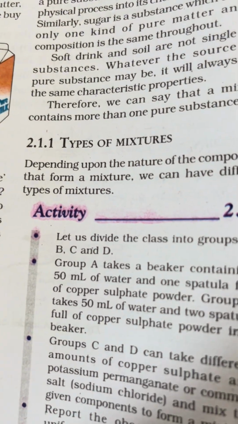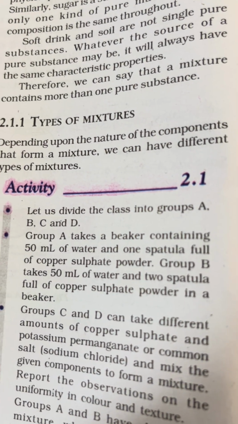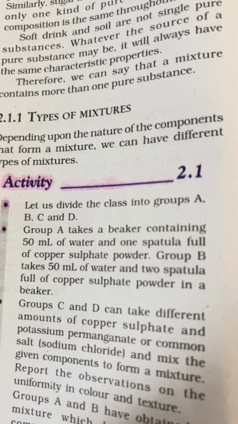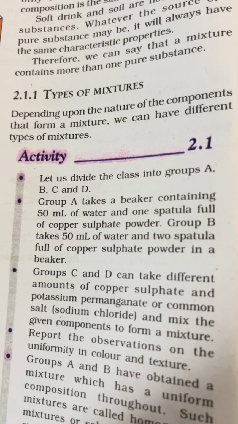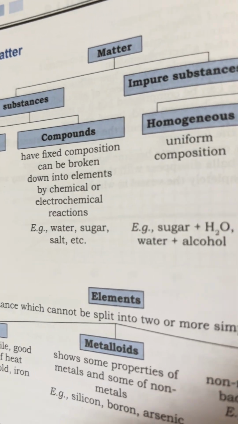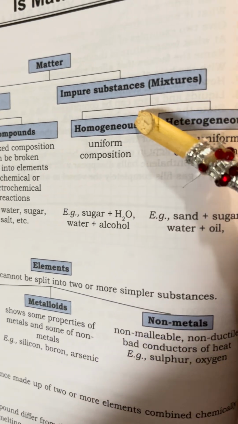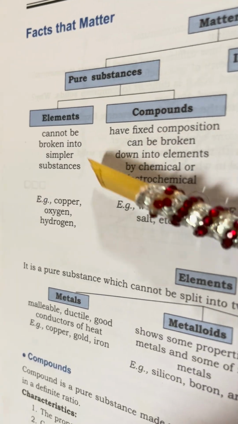Now we go to types of mixtures. Depending upon the nature of the components that form a mixture, we can have different types of mixture. See, matter is classified into pure substances and mixtures.